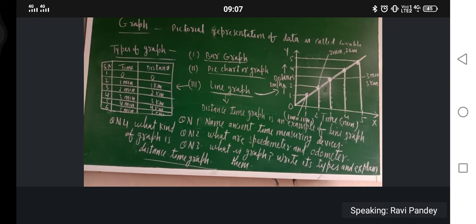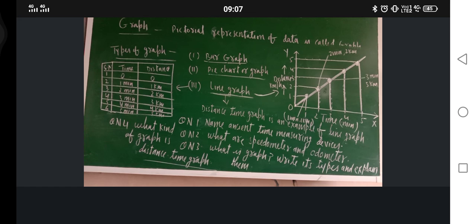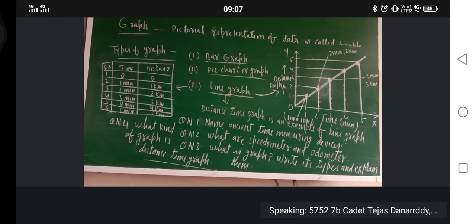Almost this chapter is completed. Tomorrow I will explain a little bit how to plot a graph, but I think you know this one. Are you aware or not? If you are not aware, tomorrow I will tell. But always remember, distance time graph is an example of line graph. We'll move toward the next chapter, electric current and its effect. Don't worry, before that I will solve the NCERT exercise also.